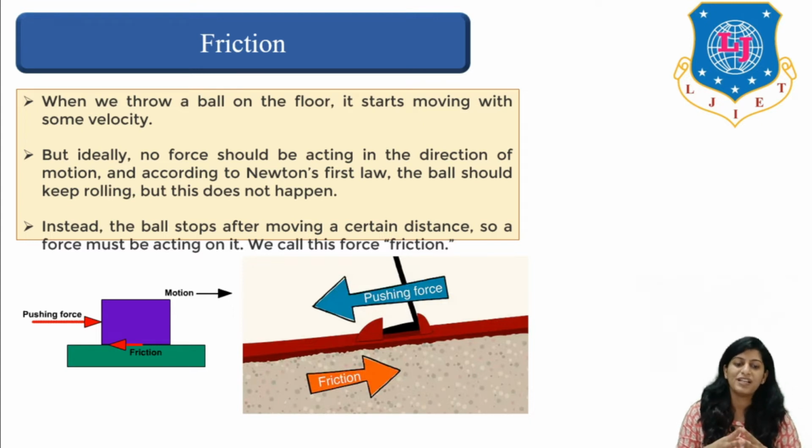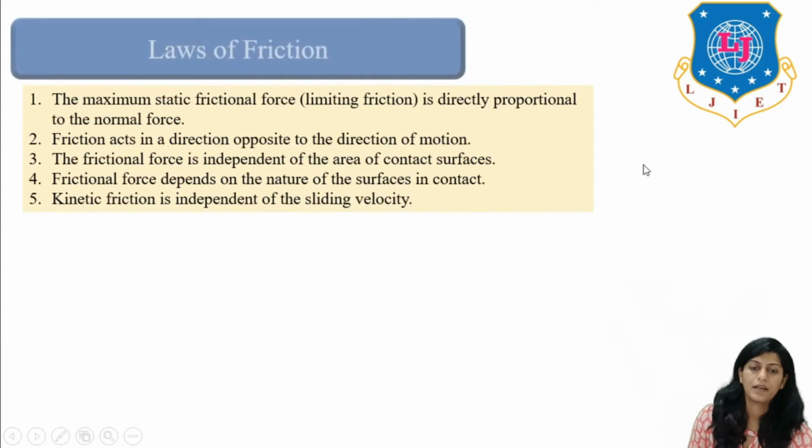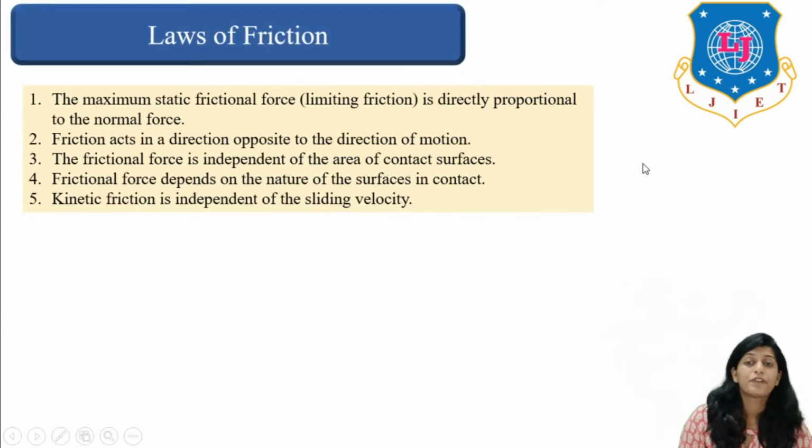So friction is what? It is a force which acts against motion. A force which acts against any kind of motion is termed as friction. So if you can see in this figure, this is the direction of motion, we are pushing it, but friction will always act opposite to it. Right? Now, what are the different laws of friction?